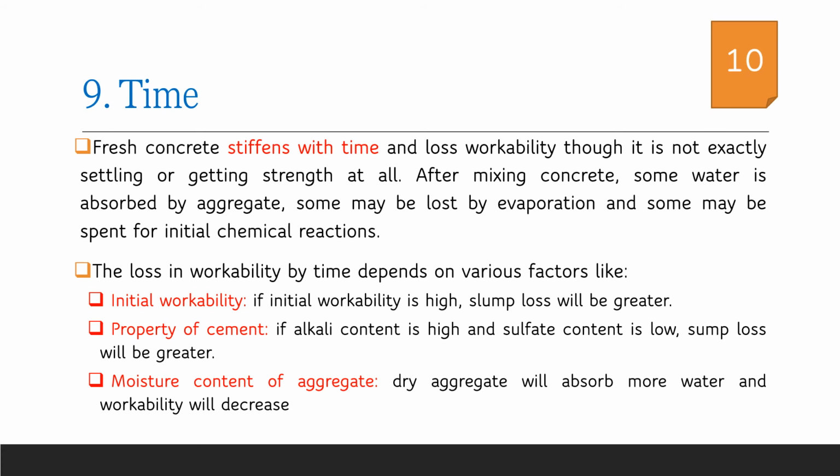The loss of workability by time depends upon various factors. When the initial workability is very high, it is observed that there will be a sudden drop in slump value. So we have to ensure that a uniform mixture is produced while mixing the concrete ingredients. Property of cement also influences the workability. If the cement used has high alkali content, it will start hydrating at a faster pace and hence the workability will also get reduced at a faster pace.